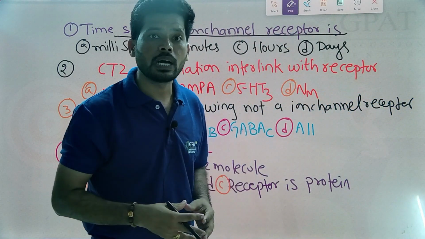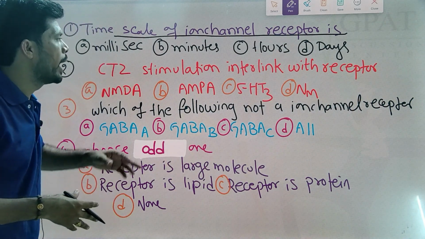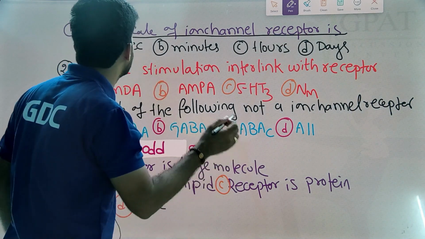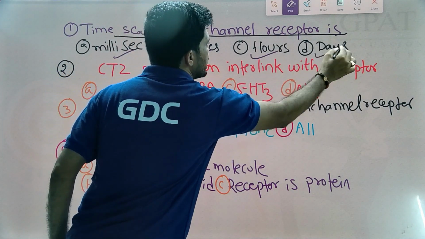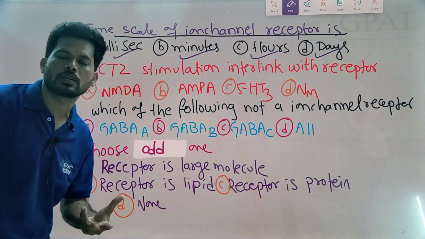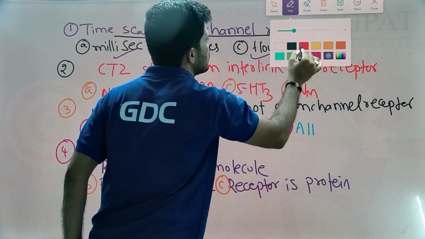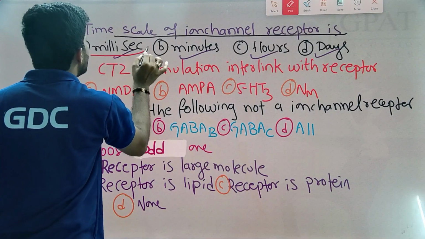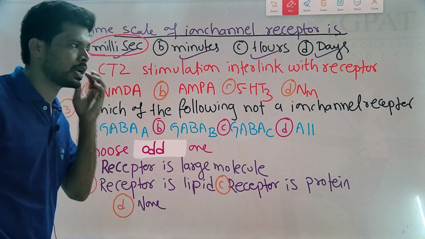The options are milliseconds, minutes, hours, days. Ion channel receptors are also known as fast acting receptors because they show action within milliseconds. The answer is milliseconds.